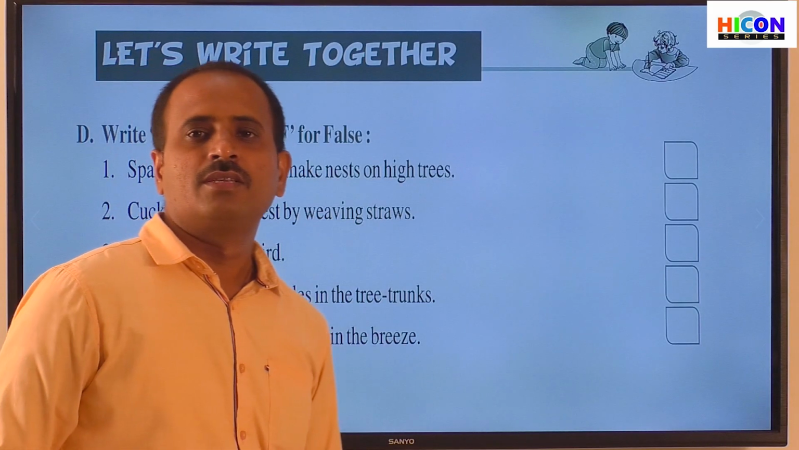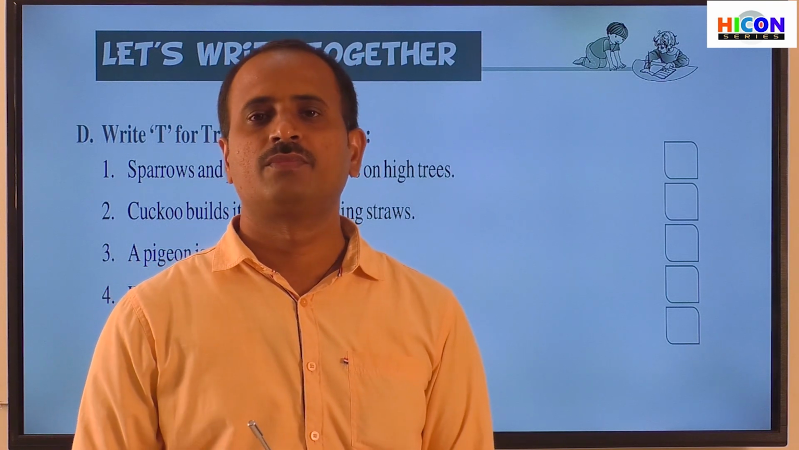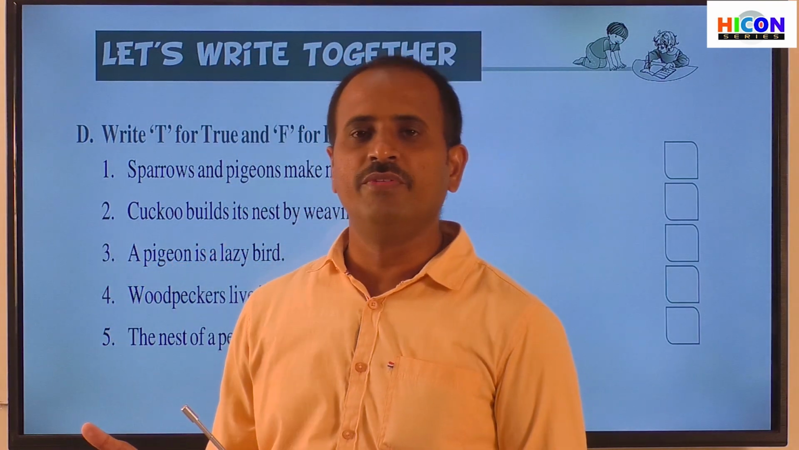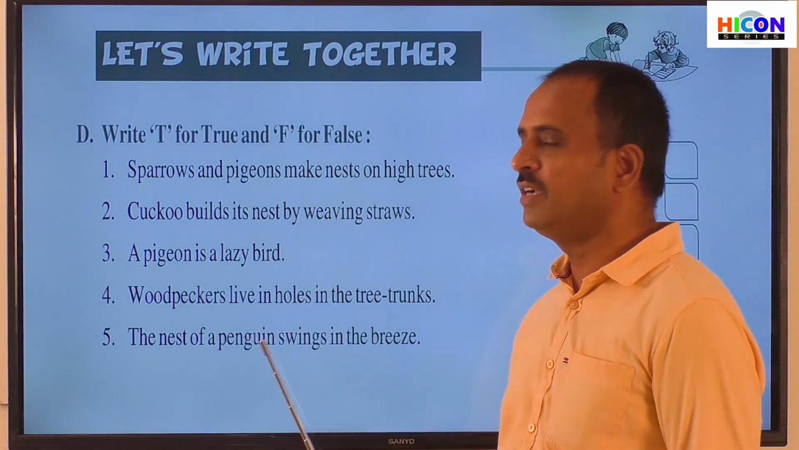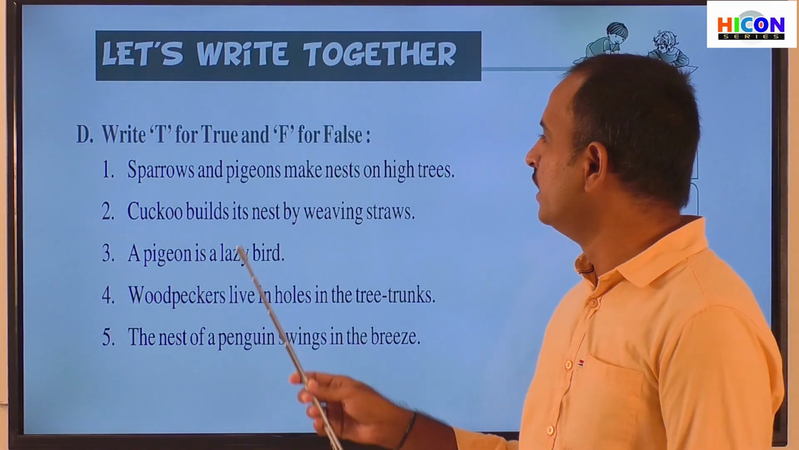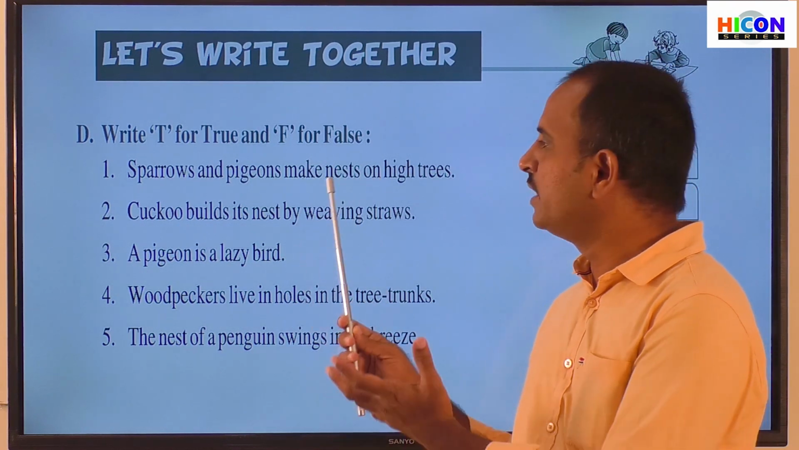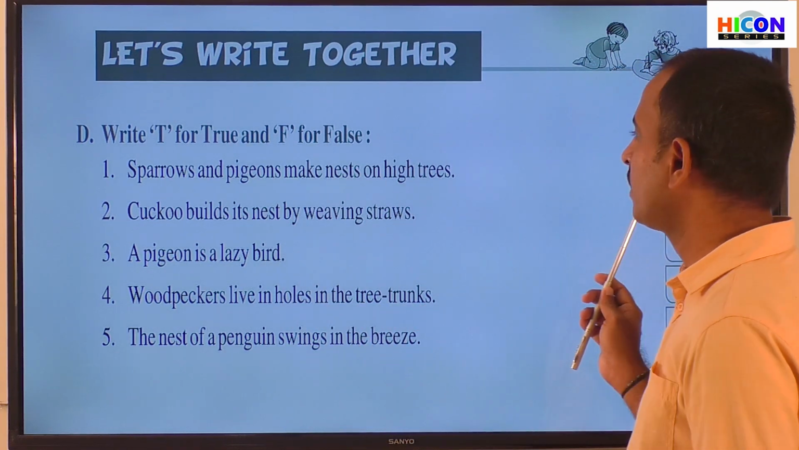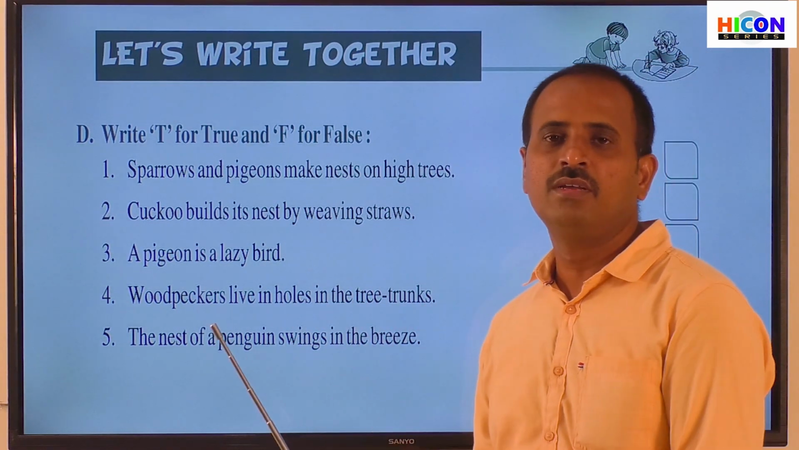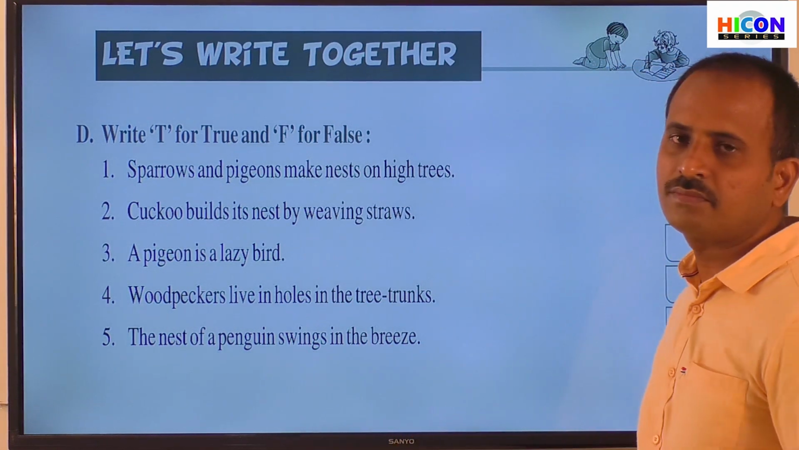So children, the next section in the activity part is true or false. In this section, they will give some sentences. Here they have given 5 sentences. We have to read each sentence and understand its meaning. And if the sentence is correct, that is true, write T in the box. And if the sentence is wrong, that is, if the sentence is false, write F in the box.